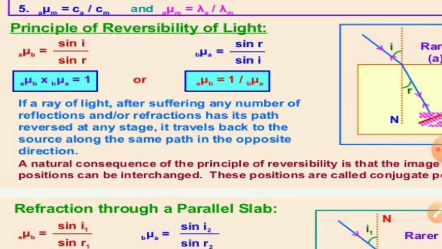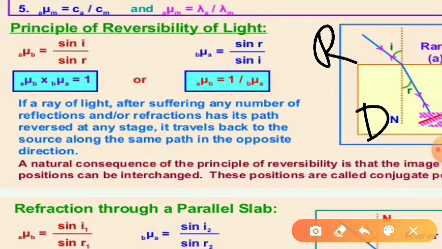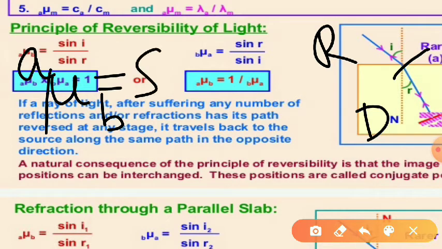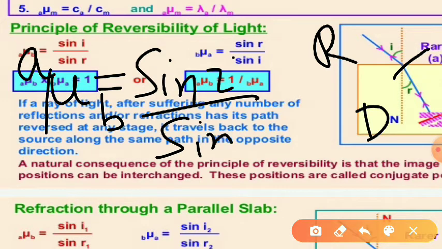So for a ray of light going from rarer medium to denser medium, if we write Snell's law at the interface, then what will you write? Refractive index of second medium, that is B, with respect to first medium, that is A, is equal to sine of angle of incidence by sine of angle of refraction.